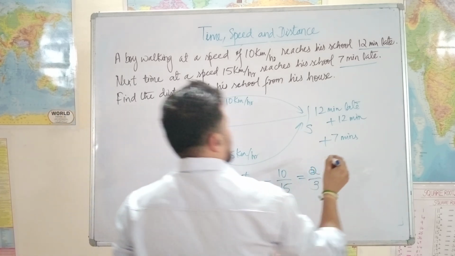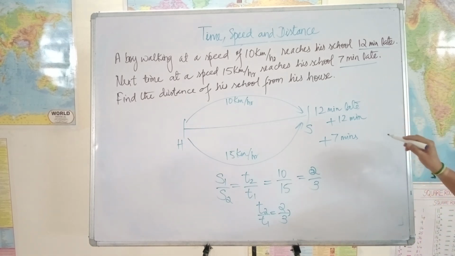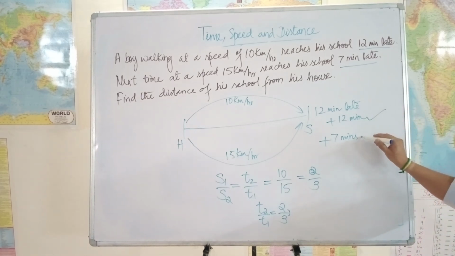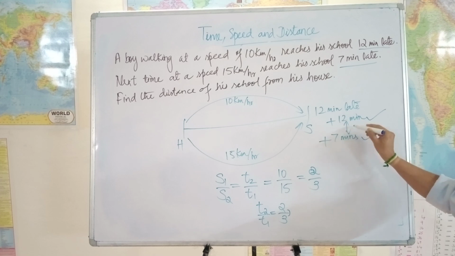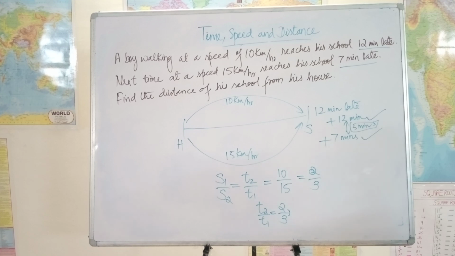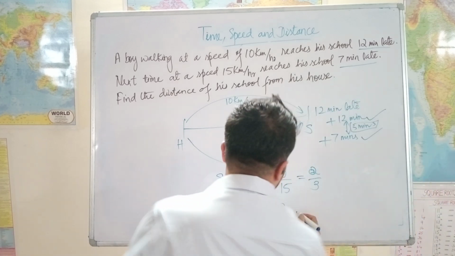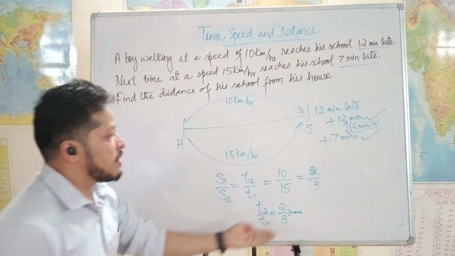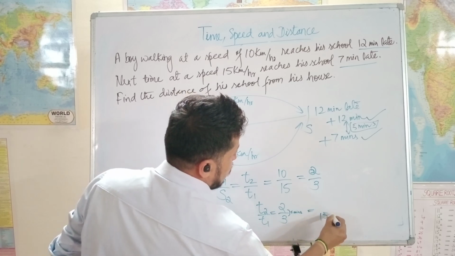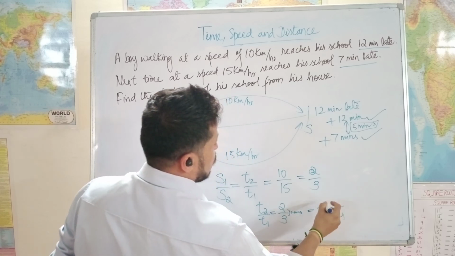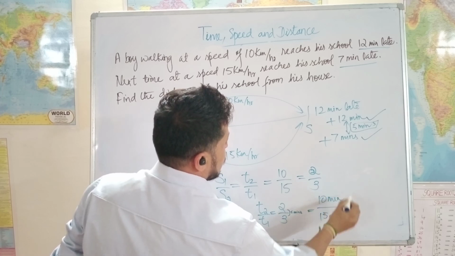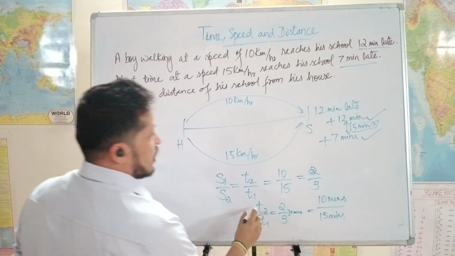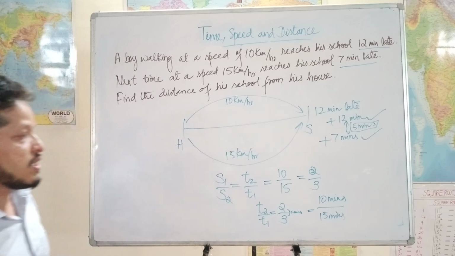But here what it says, earlier he was 12 minutes late, now he is 7 minutes late. That means the difference is 5 minutes. Correct? 5 minutes. So 1 unit difference, here 1 unit is 5 minutes. That means what is 3 units? 3 units should be 15 minutes and 2 units should be 10 minutes. So T2 is 10 minutes and T1 is 15 minutes.